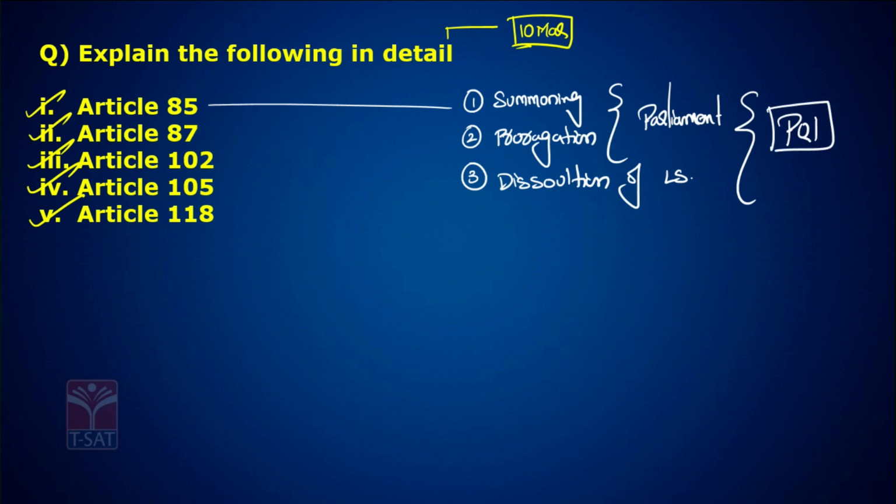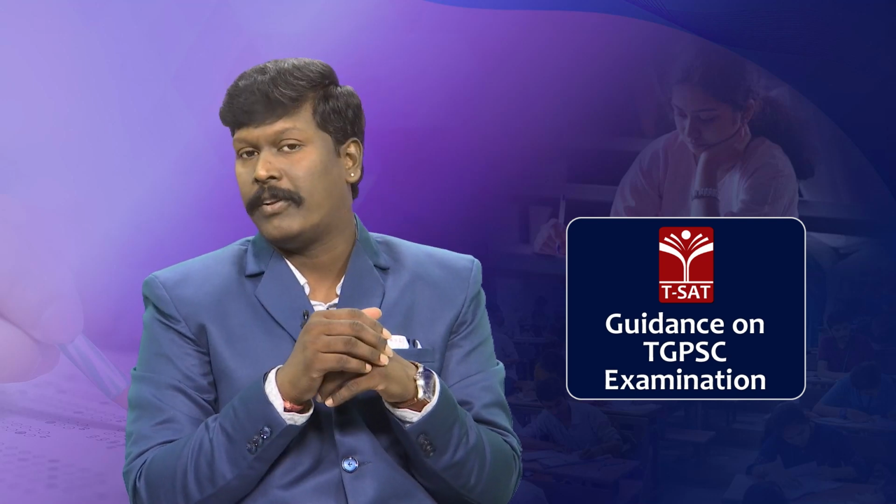The President has the authority to start or stop the session of the Parliament, or to dissolve the Lok Sabha. But whenever he does this, he has to follow the advice of the government. Article 85 talks about summoning, starting a parliament session, and prorogation, stopping a parliament session.